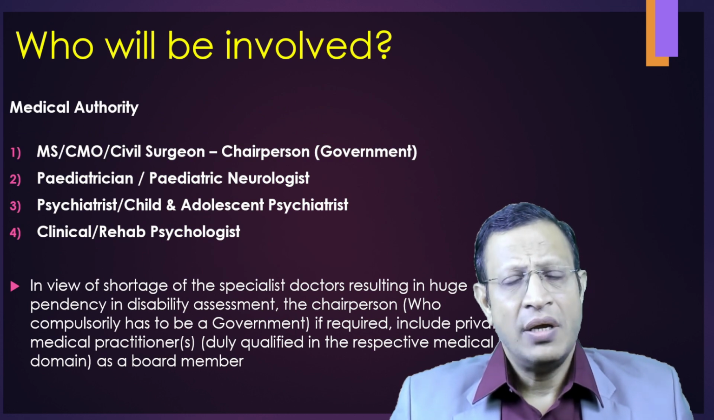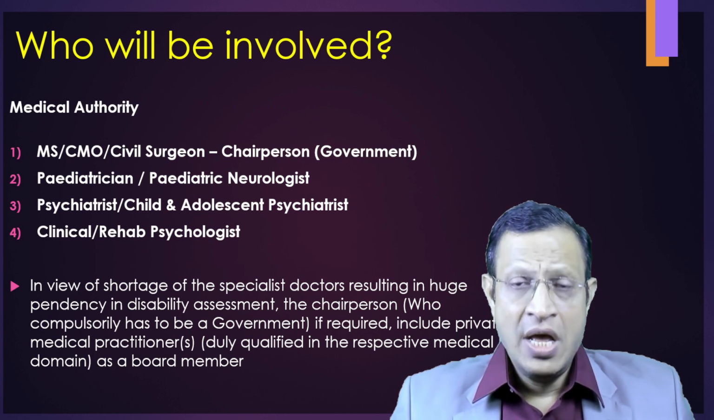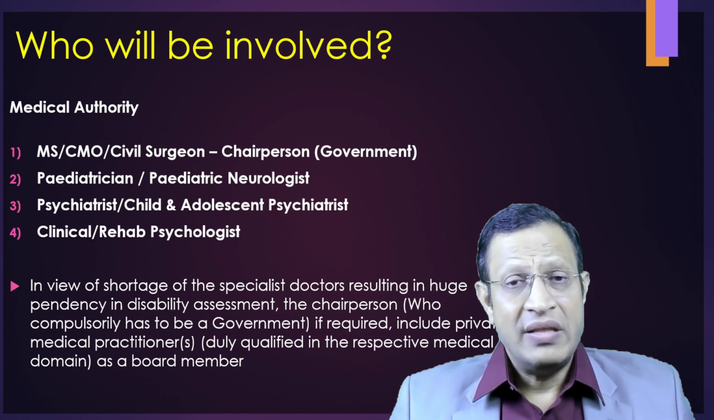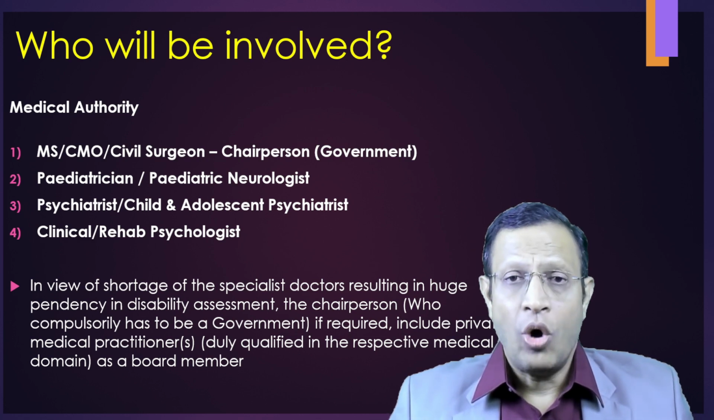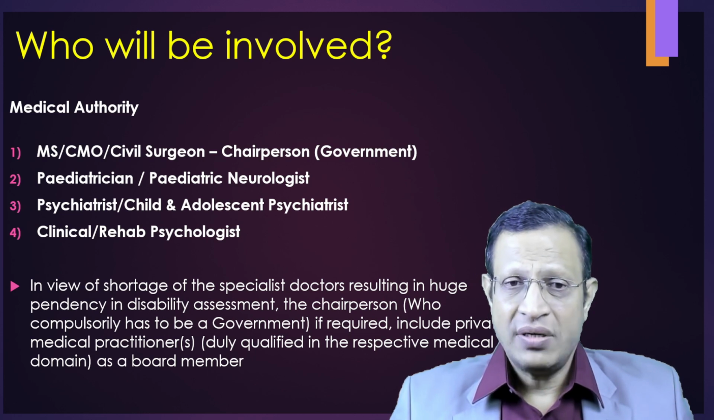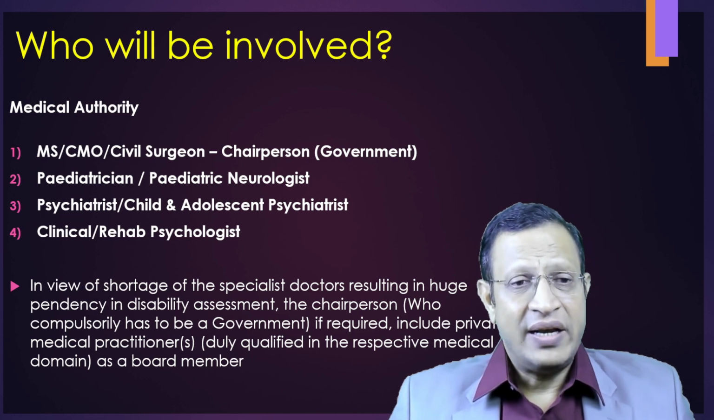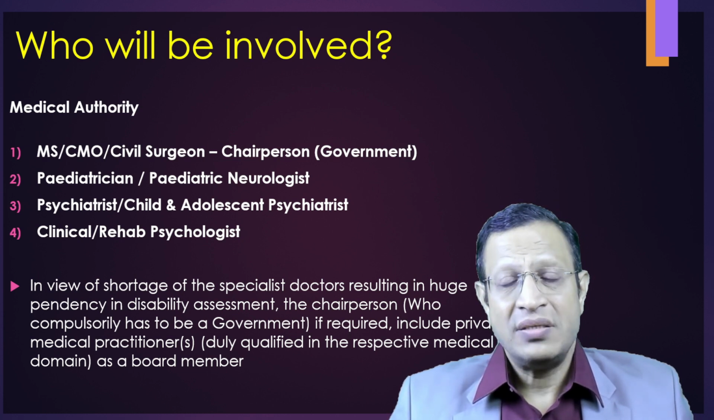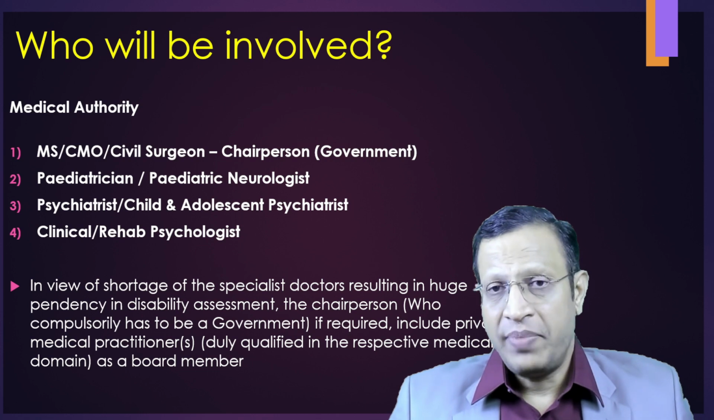Now the question is, who will be involved in the assessment? There are 4 important people who will be involved. One is the chairperson. The chairperson shall be the government official. He will be the medical superintendent or the chief medical officer or civil surgeon. The rest, the pediatrician and or the pediatric neurologist, if they are in the government, fine, or else they can be summoned from the private.